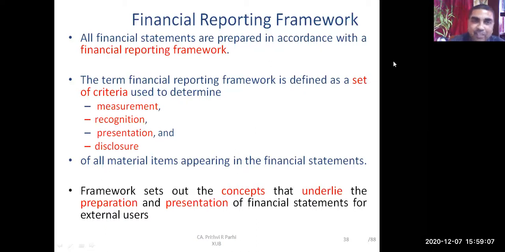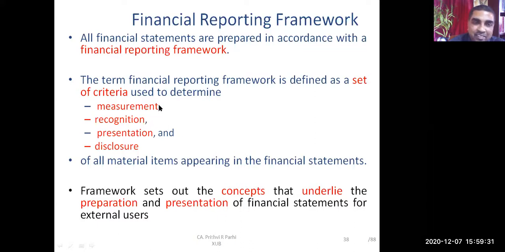But here you will be learning it is a set of criteria used to determine the measurement, recognition, presentation, and disclosure of all material items appearing in the financial statement. So by using that criteria, the items are measured, items are recognized. That means whether it is sales or not, they are recognized.